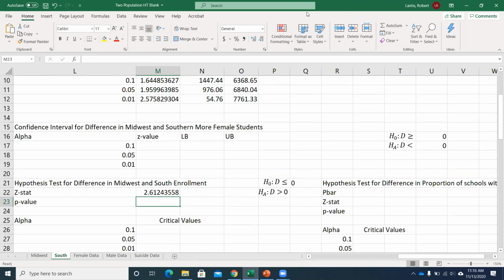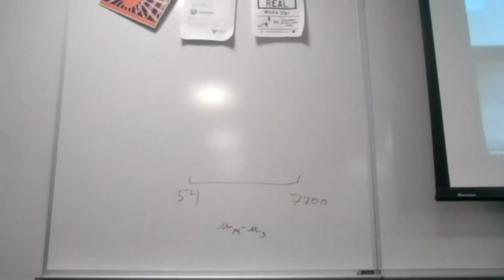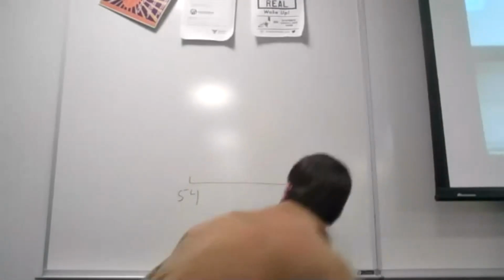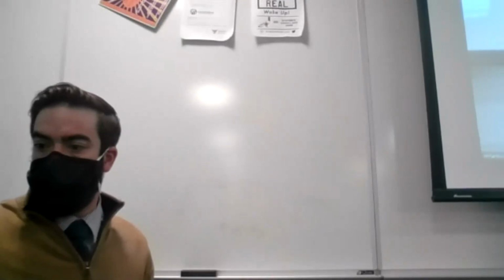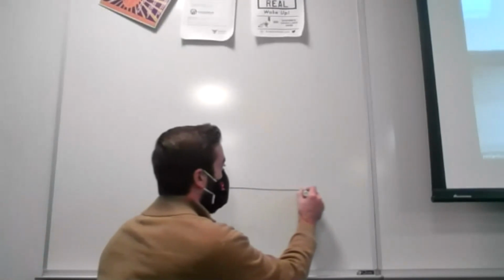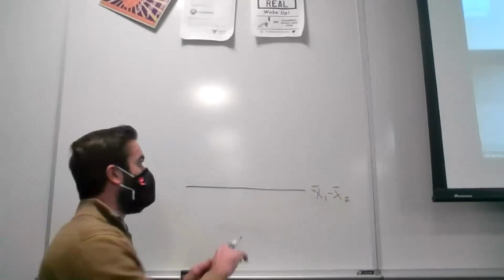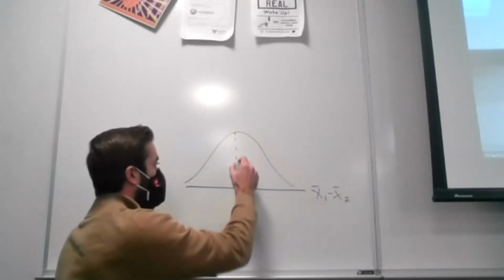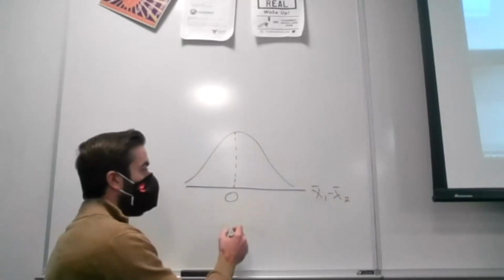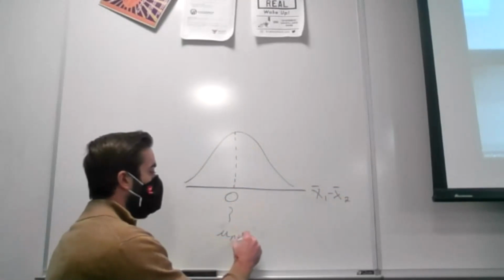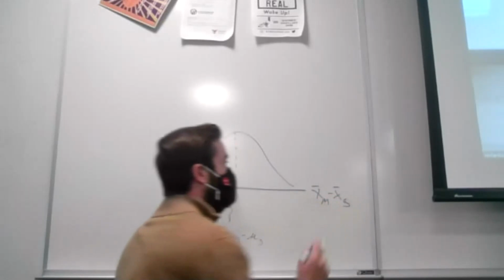So when we want to find the p-value, what we're thinking about is, we have this distribution. We have this blue distribution, which is how the difference in my sample means is distributed. Well, we know that they're normally distributed, and they'll be normally distributed around whatever the true difference is. Well, we've assumed that the true difference is 0, right? We think about this as representing the true difference. I guess we could set this up for this example, right? So Midwest and South.